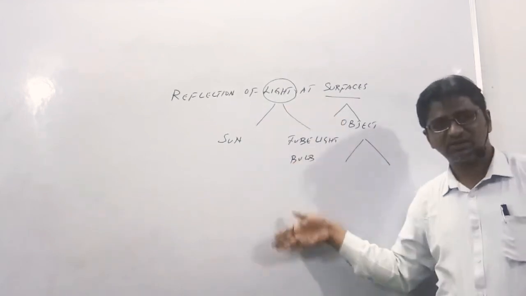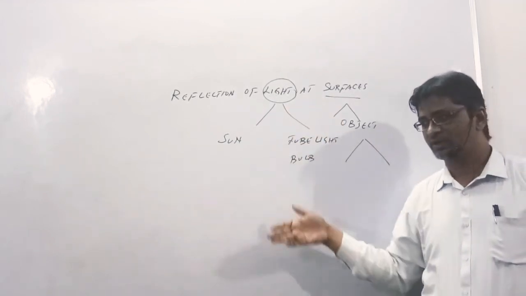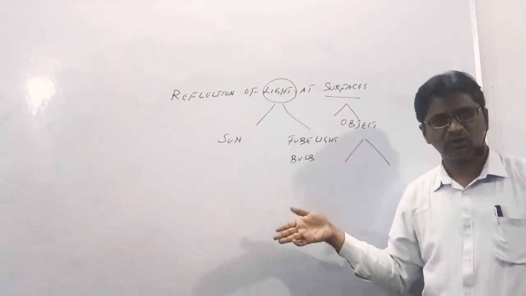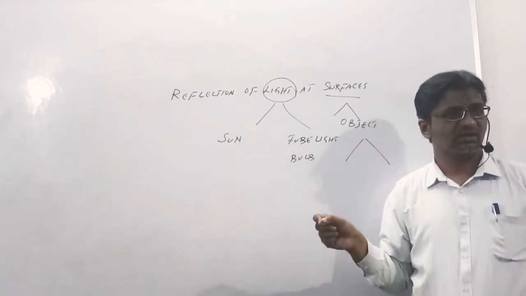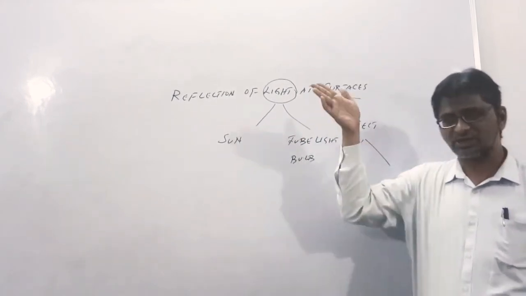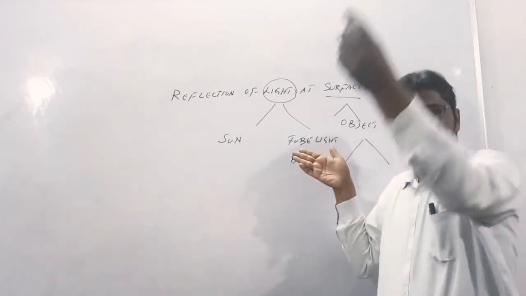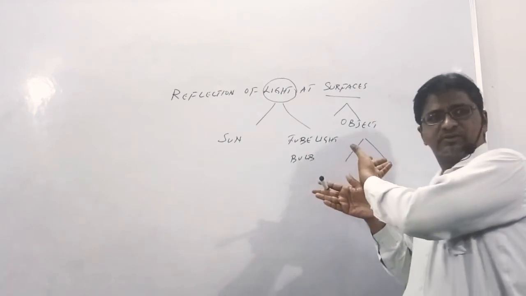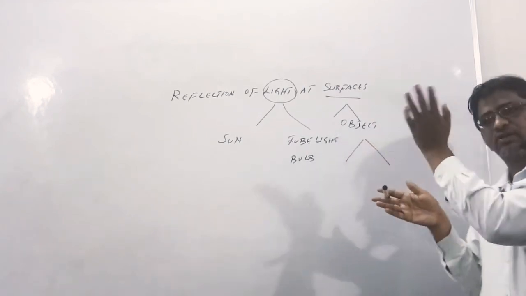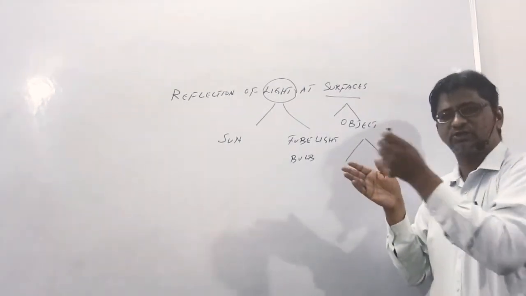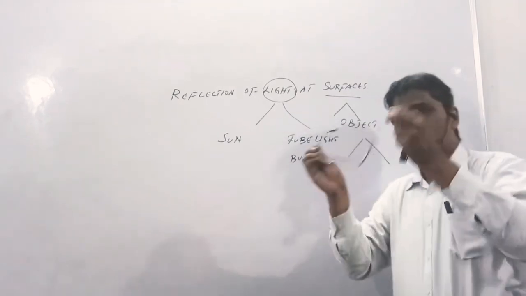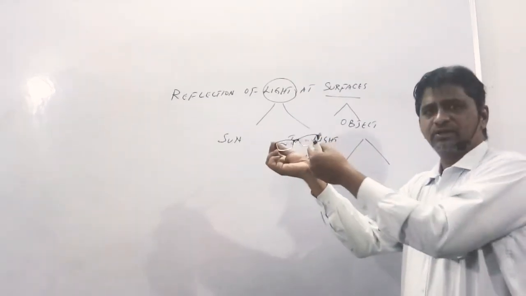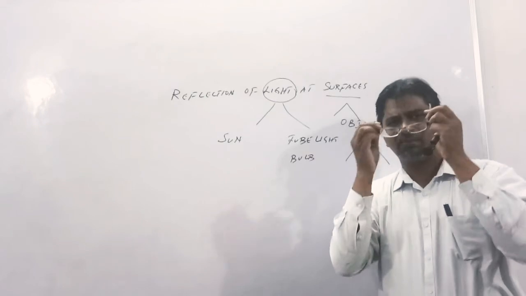Imagine करो अगर ये बोर्ड के बदले में एक ग्लास होता, had there been a glass, okay, transparent glass, ठीक है, जिसको पीछे से कहीं भी पेंट करा हुआ नहीं है, transparent glass है, then what will happen, light rays will enter it and it will go to the next level. Light will enter, रोशनी ग्लास में चली गई and it will go to the next level. For example, my spectacles, okay, light will enter, रोशनी इसमें गई, it will go to the next level, it will not come back to you.